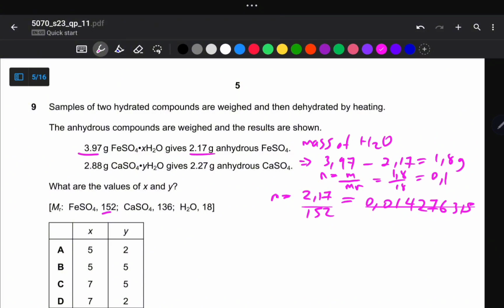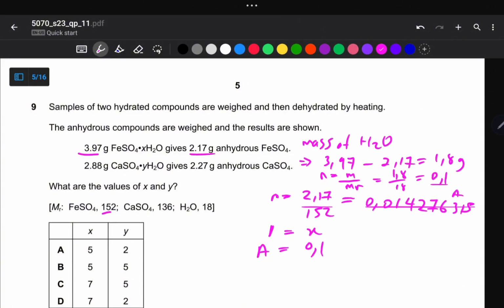So it's 1 mole of iron 2 sulfate bonded to X moles of water under standard conditions. So here in this question, let me call this one A. This number of moles of anhydrous iron 2 sulfate is represented by A. So A is equal to 0.1 moles of water.